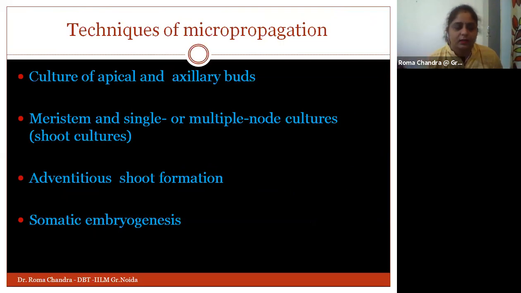We can culture the apical or axillary buds, or go with the meristem or single or multiple node cultures. We can go with adventitious shoot formation or somatic embryogenesis. So while going with micropropagation, we can search for such methods and proceed with the process of cloning and regenerating the whole plant once again.